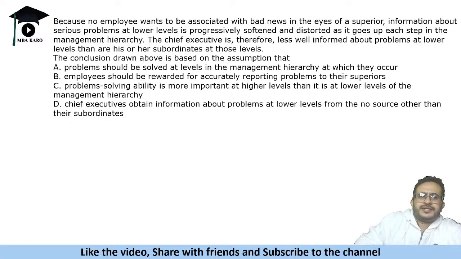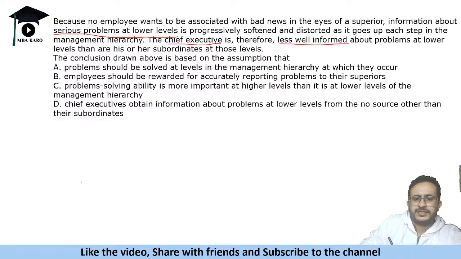So, the question says that there are some problems at lower levels that do not go to the chief executive, less well informed, okay. So there are some problems at this level, so as they go up the problems vanish and the chief executive does not know about this. So we need to find what is the assumption in this.